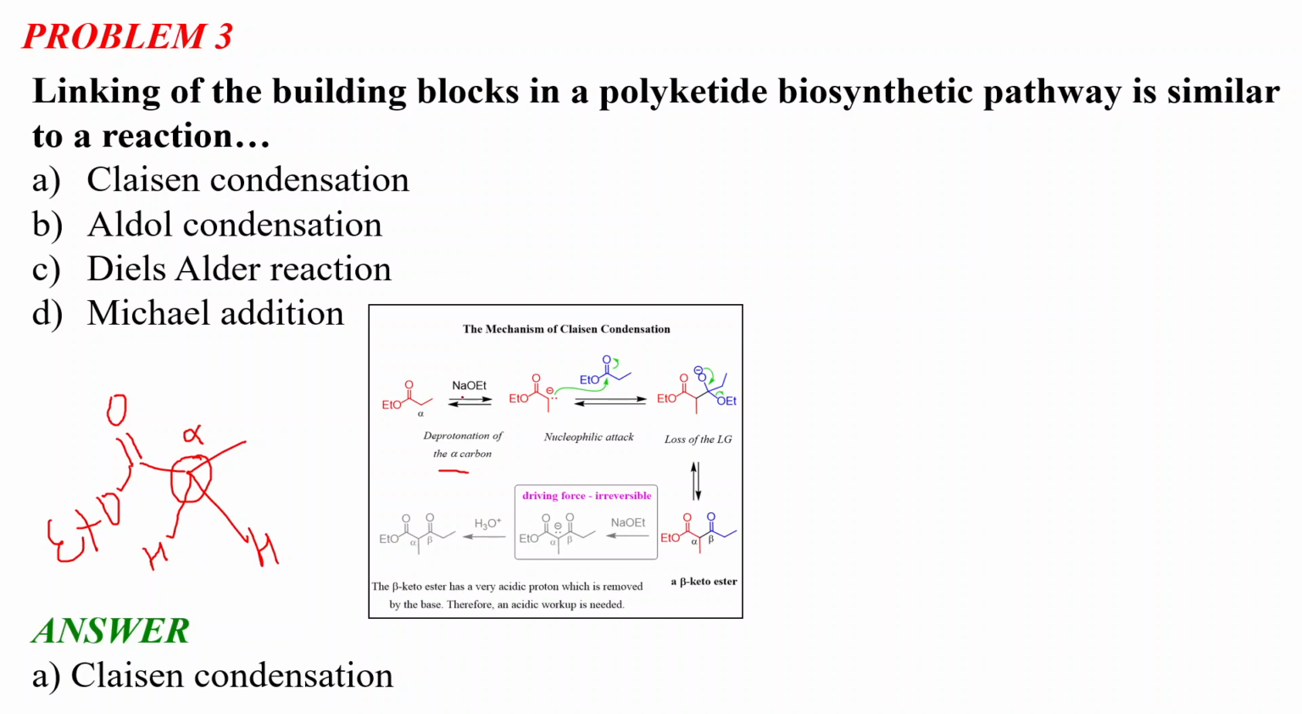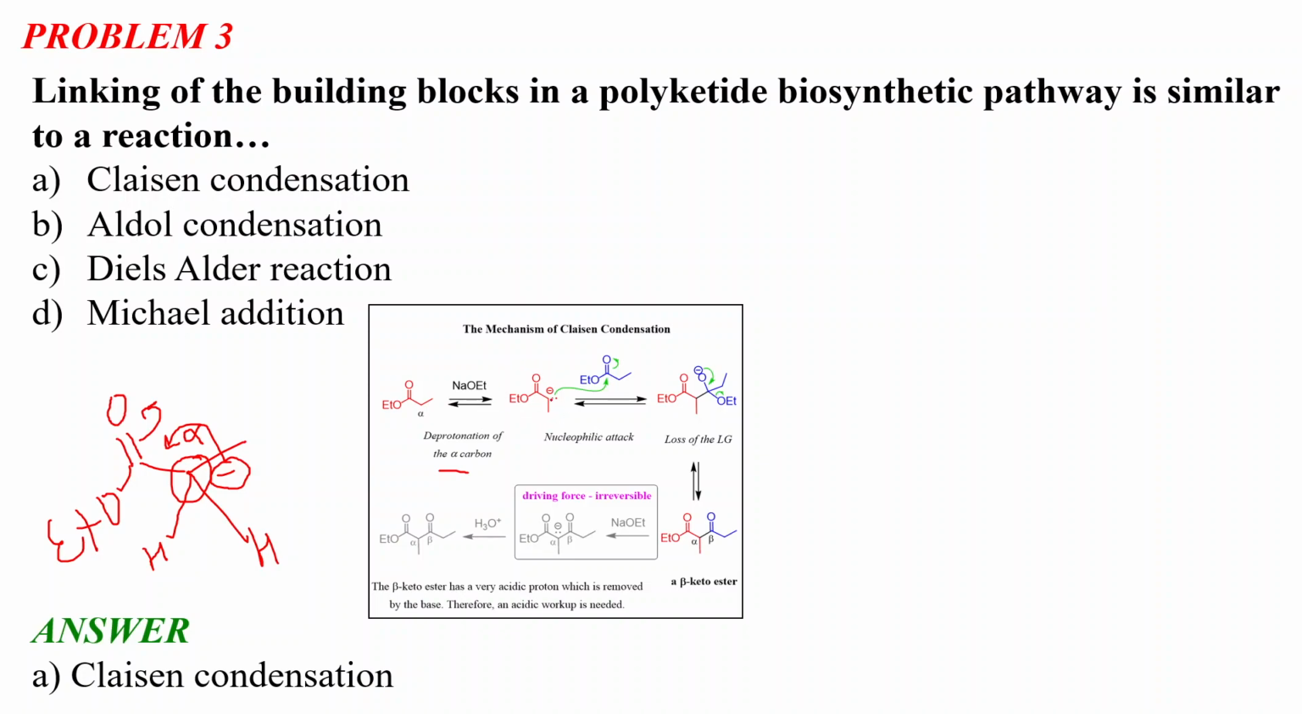For the deprotonation, milder bases are used, and then what happens after the deprotonation? We have a negative charge at the alpha position. This negative charge at the alpha position is very stable, because it will take part in resonance like this. That is why the alpha hydrogens are very acidic, because the conjugate base is very stable.